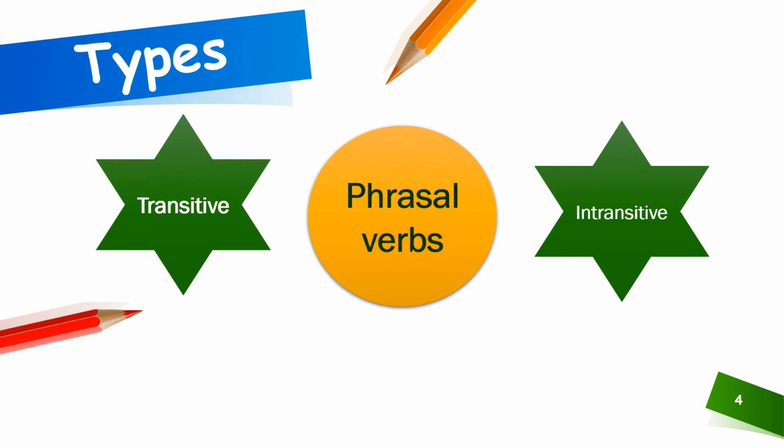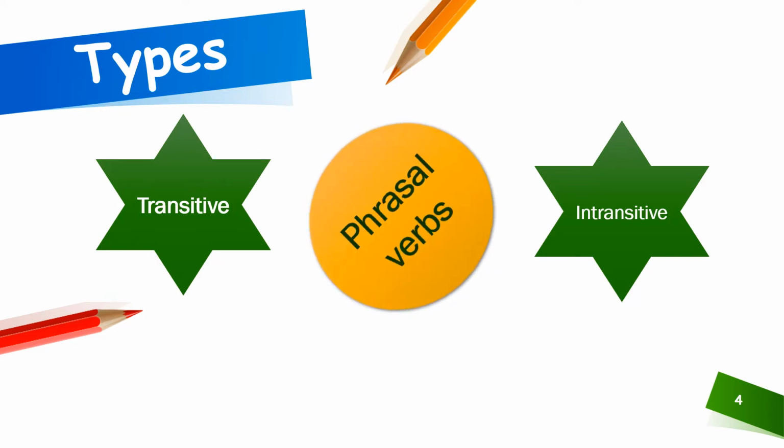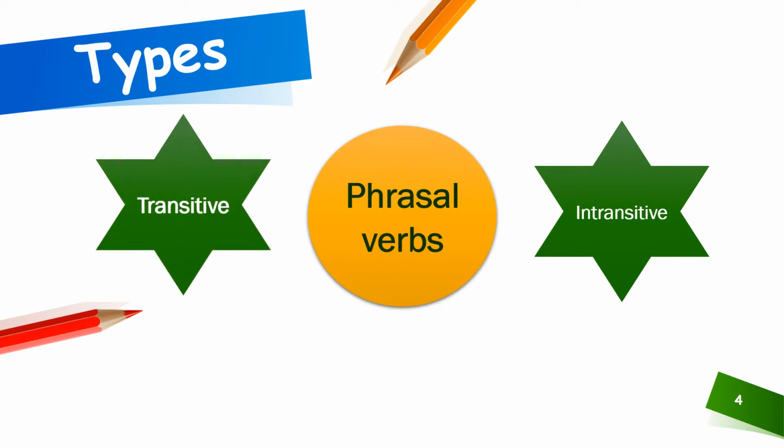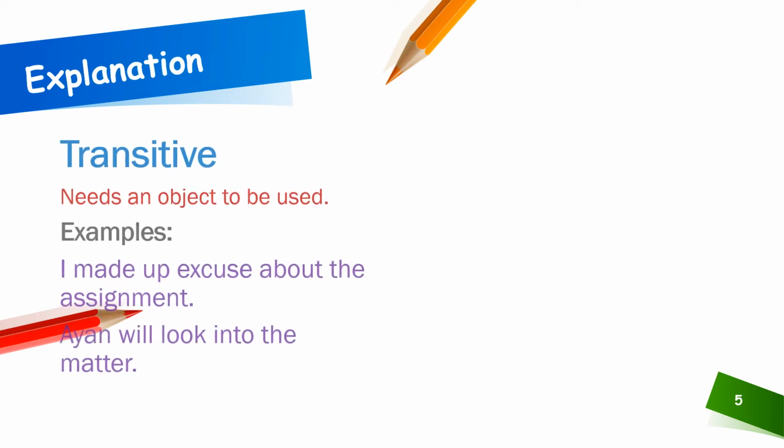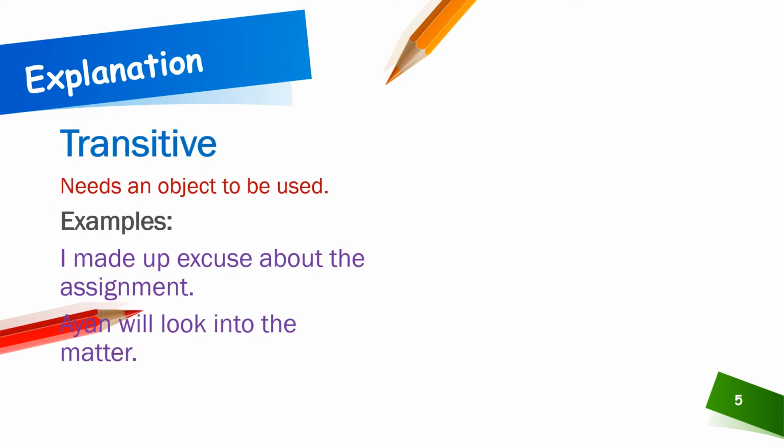Let me explain the types to you. The types of phrasal verb are: number 1 is transitive, number 2 is intransitive. Transitive. A transitive phrasal verb needs an object to be used. It cannot come alone without the object. I made up an excuse about the assignment. I is the subject, made up is the phrasal verb, and excuse is the object. If I say I made up, nothing is clear to the listener or the reader about what I made up. So, I made up an excuse about the assignment.